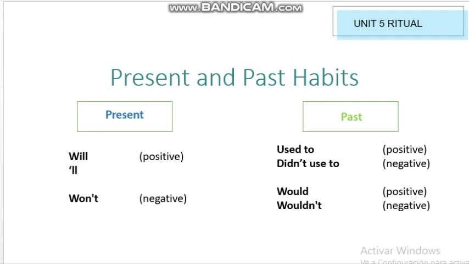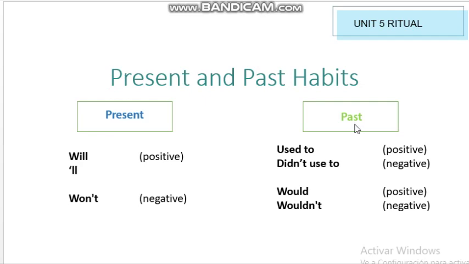Today, we are going to begin with Unit 5. The grammar of this lesson is present and past habits. In present habit, we have will, which is the positive, and the contracted form, and won't in negative, all in present.